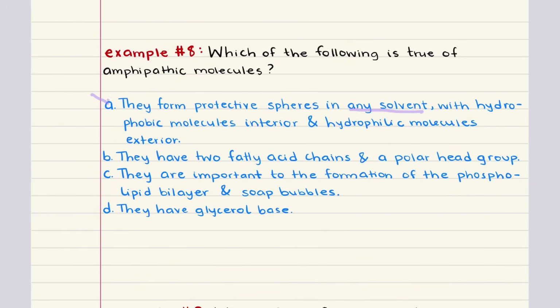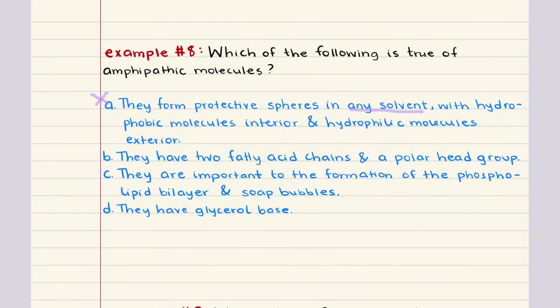B says they have 2 fatty acid chains and a polar head group. Now, this is true of phospholipids, but not all amphipathic molecules. For example, bile salts and some detergents are amphipathic, but they don't follow this specific structure.